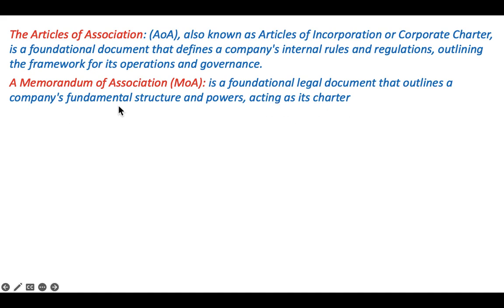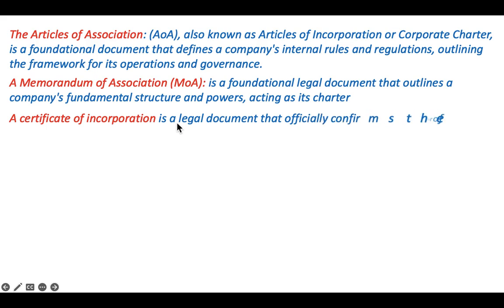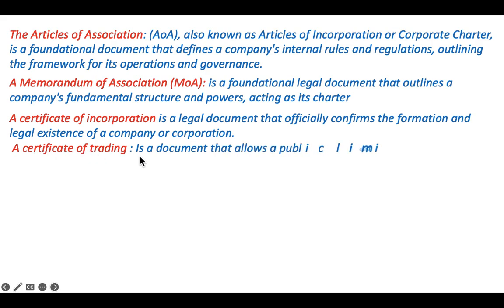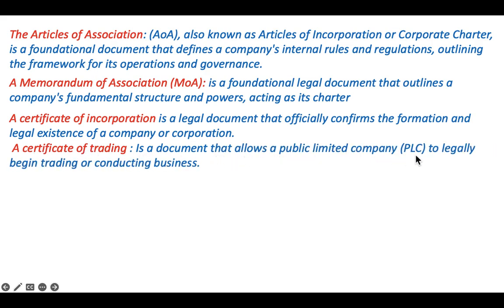Then we have the certificate of incorporation, a legal document that officially confirms the formation and legal existence of the corporation. Then we have the certificate of trading, a document that allows a public limited company to legally begin trading and conducting business.